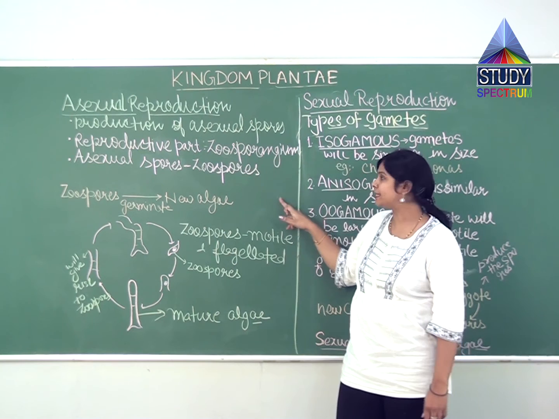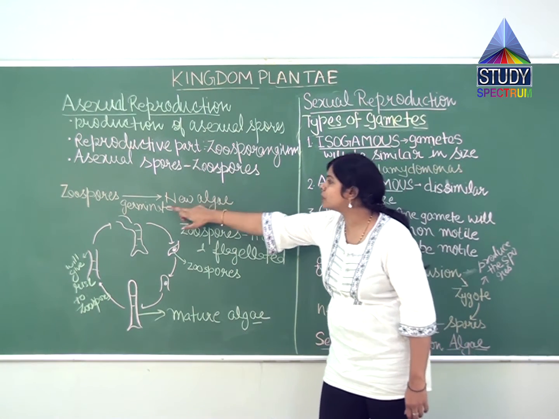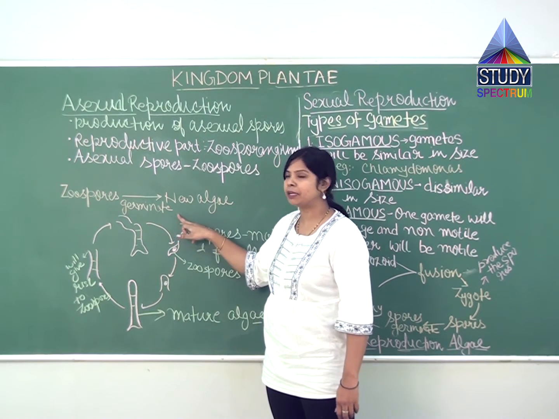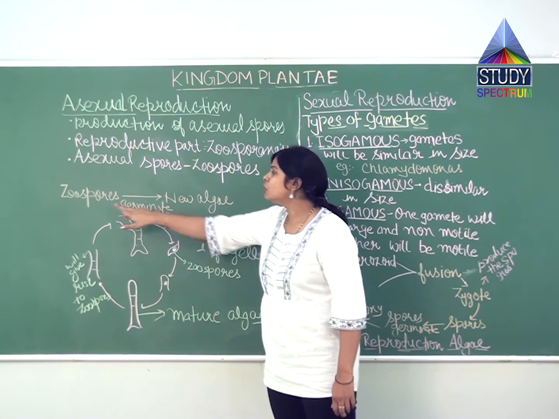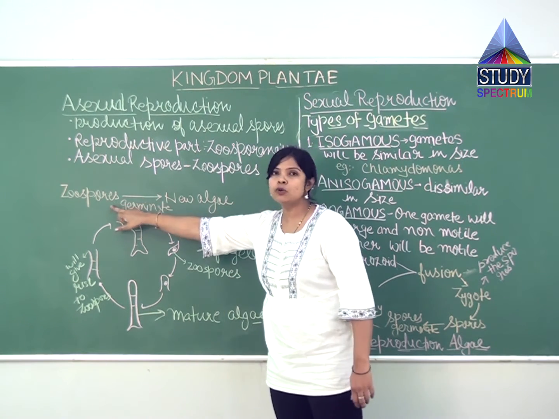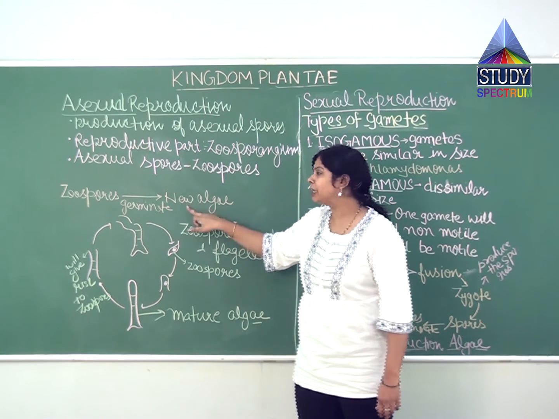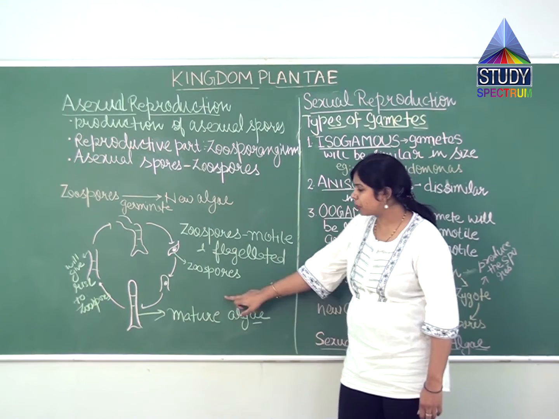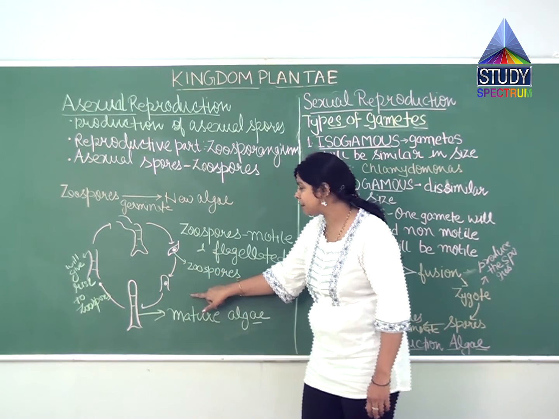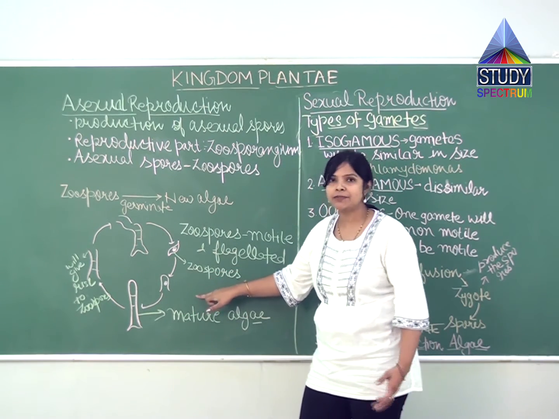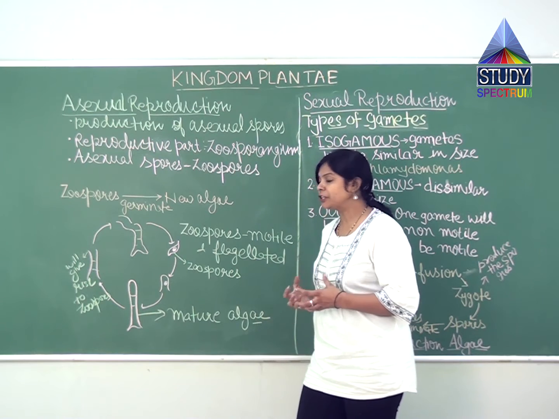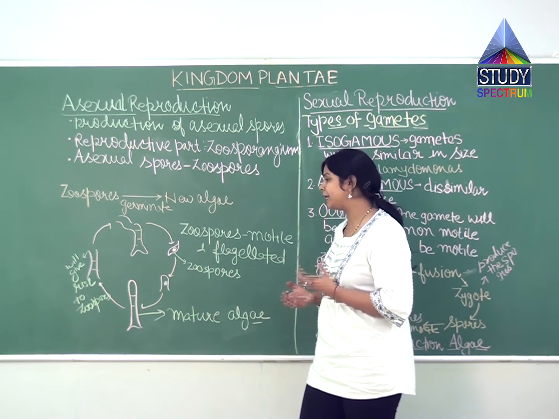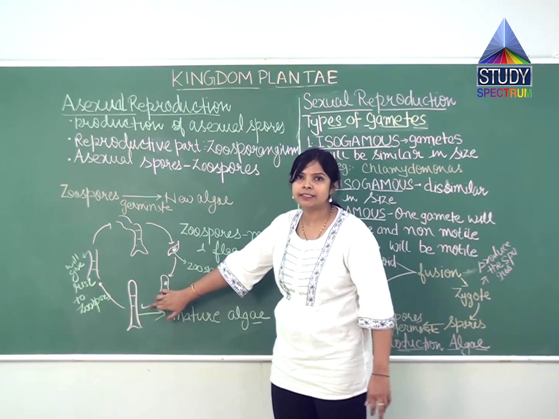So what happens in asexual reproduction? New algae, or new individuals, will be formed from the zoospores, right? These zoospores will germinate and give rise to new algae. Suppose this is a mature alga. As we know, the body is not differentiated into shoot, root or leaves, so it can be like a thallus structure.